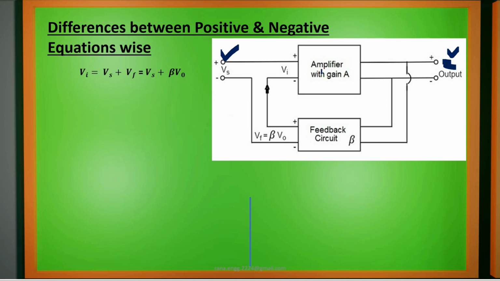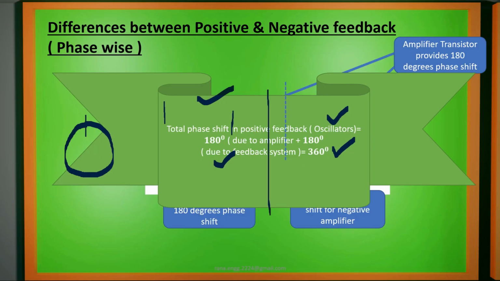If we consider that we are using positive feedback, then for positive feedback we add the feedback signal. Signals here are described in terms of voltage. Vs is the supply voltage, Vi is the input voltage of the amplifier, V0 is the output voltage of the amplifier.